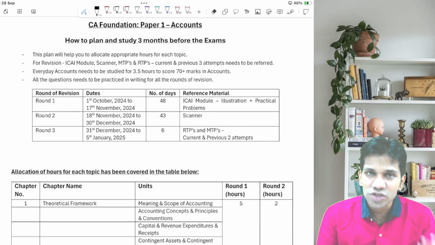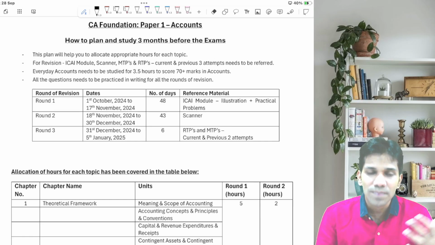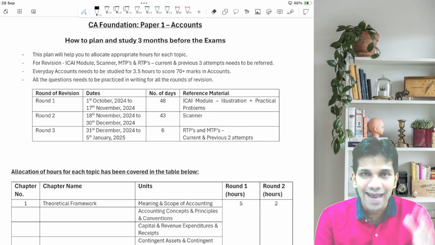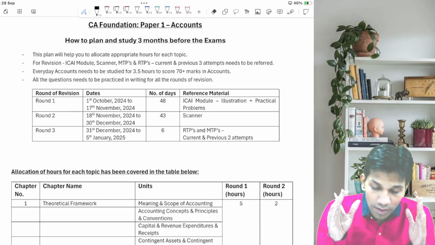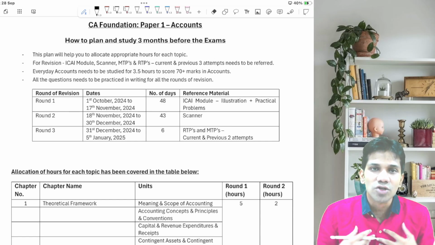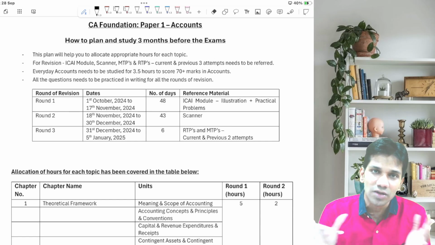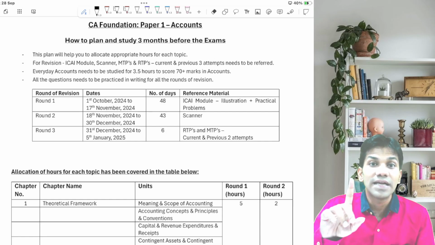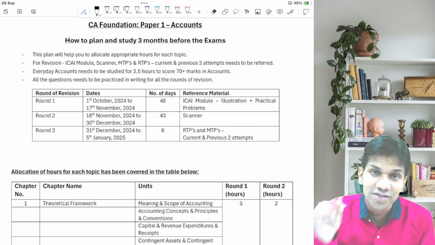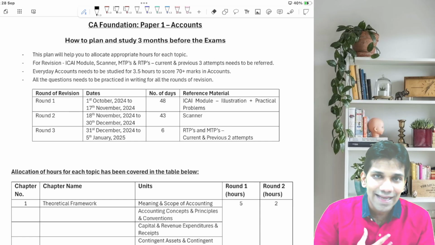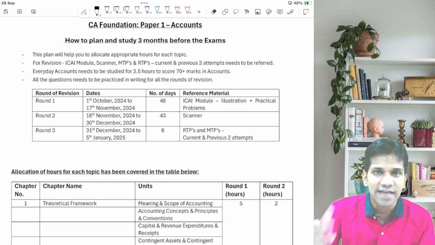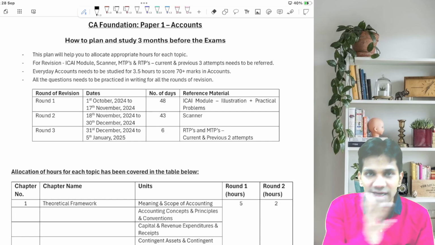I'm going to start with the discussion of how we have prepared the strategy, how you need to proceed every day, number of hours and many things. And the most important thing, I will discuss relating to the subject accounts, but it will not disturb your other subjects. All subjects are equally important. I take accounts, so I discuss account strategy, and this strategy has helped many students in the past.